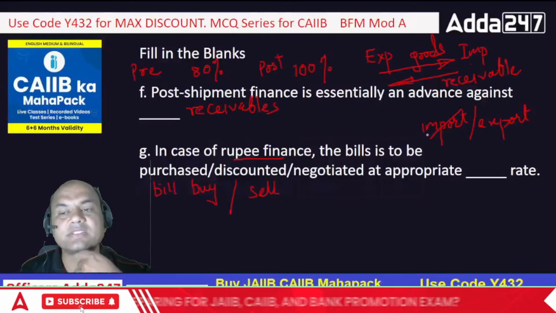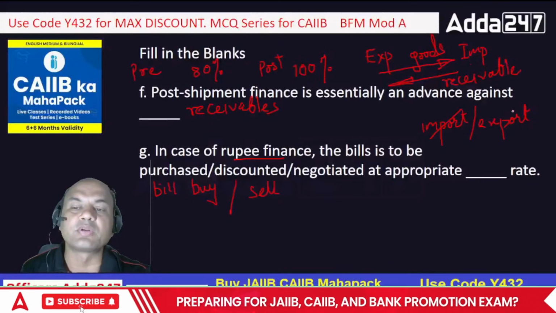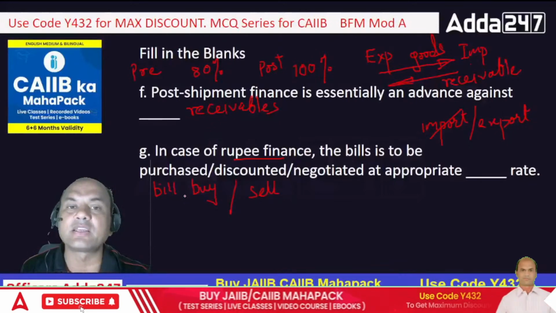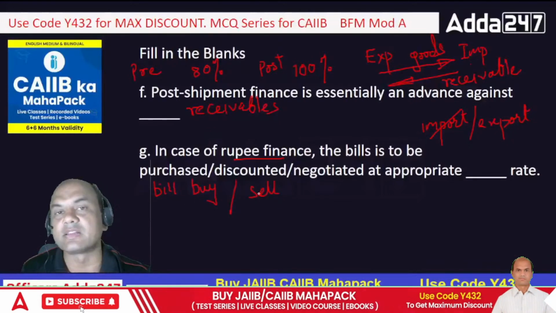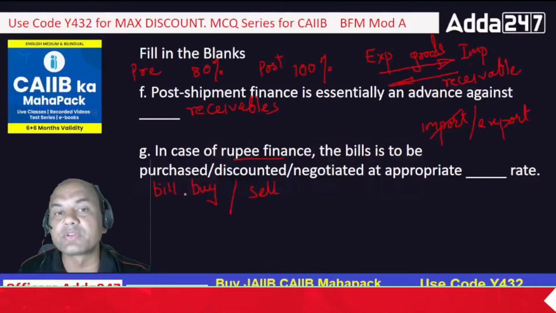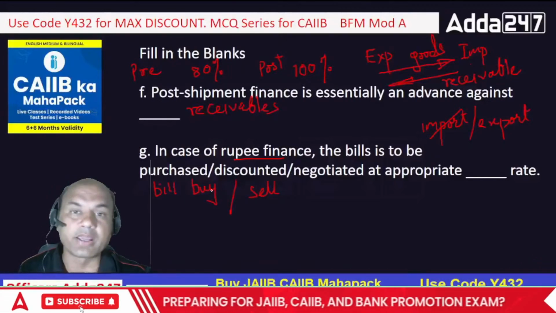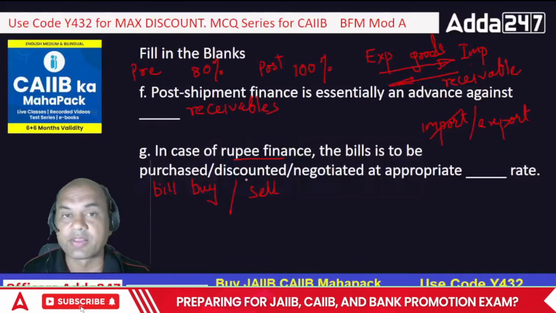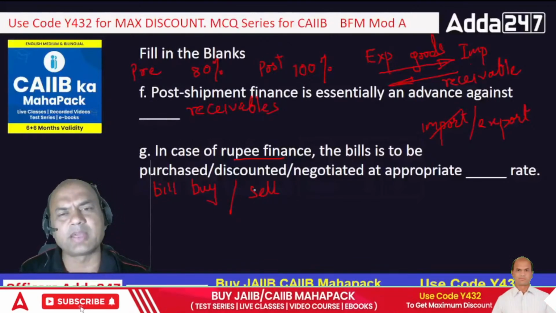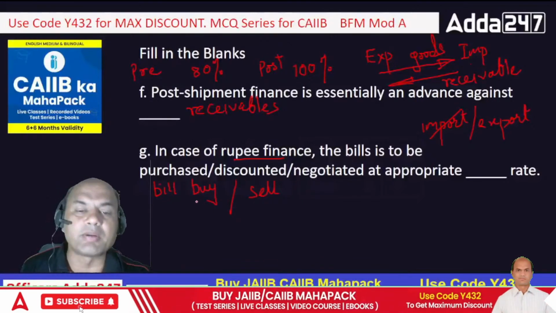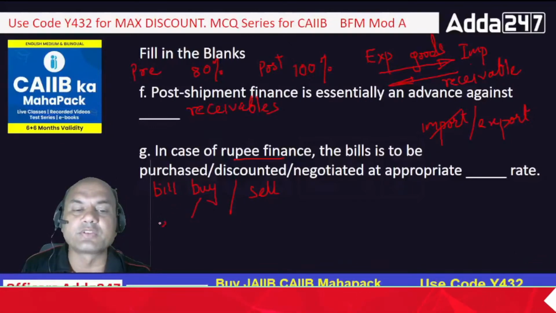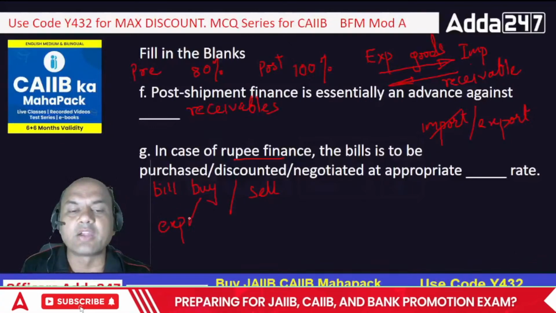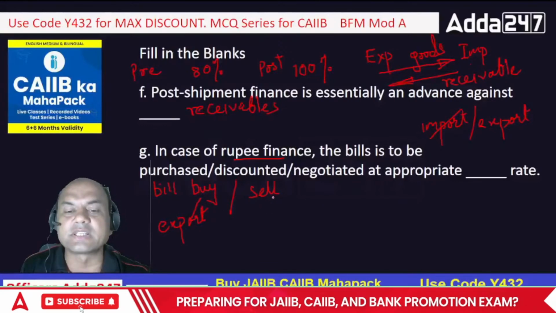Once you know this is export, then for export which rate do we use, buy or sell? There are only two rates, either buy or sell. So remember, for exports we always use the buy rate, and for import we always use the sell rate.